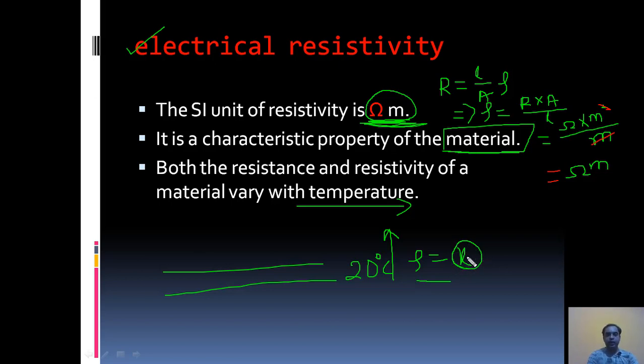So at 20 degrees for iron, its value will remain constant, but if you increase or decrease the temperature, it will also increase or decrease. So the resistance and resistivity, both of them are affected by the change of temperature.